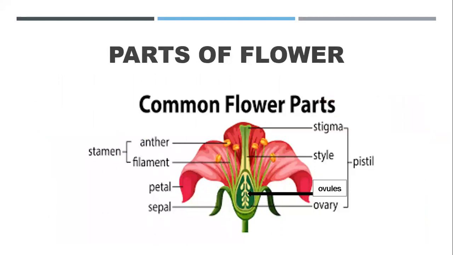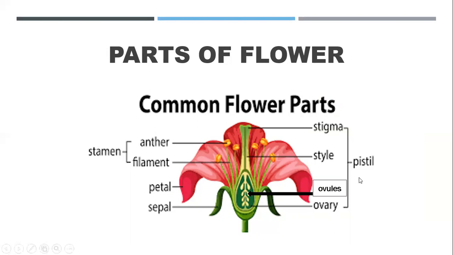Then there are the parts of flowers. You can see this is a hibiscus, इसको हम China rose भी बोलते हैं, right? There are a lot of parts which I will be explaining in the next video and showing you how they look. So here we are discussing briefly that there are two parts, known as stamen and pistil. Stamen is the male reproductive part, and pistil is the female reproductive part.